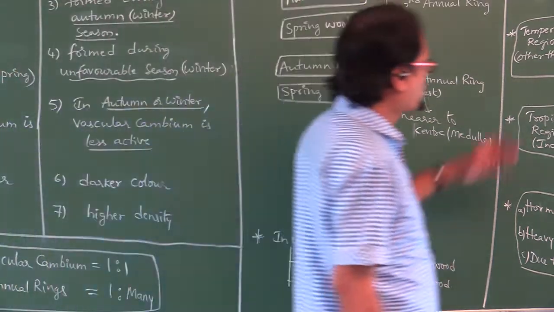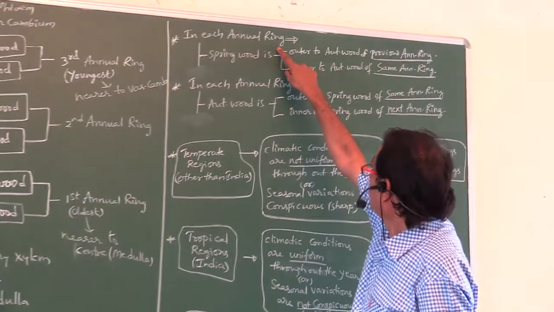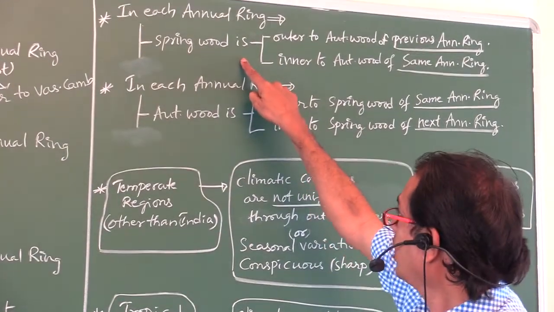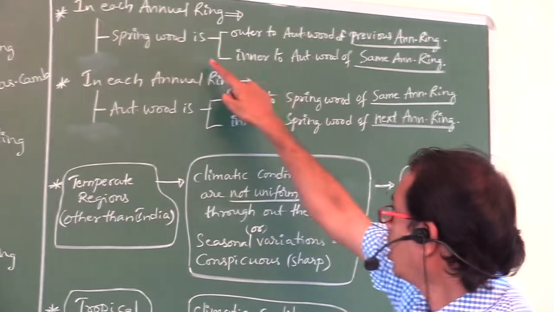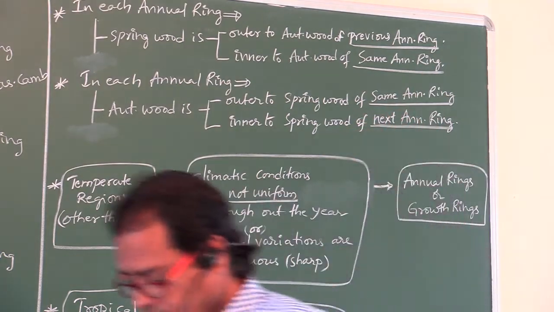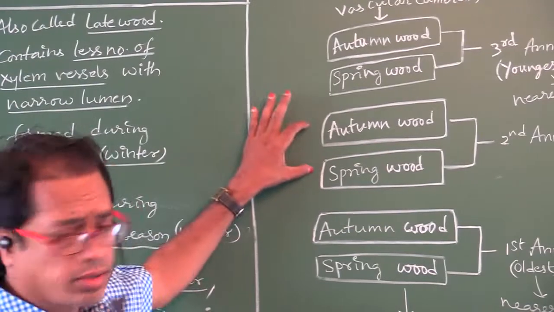Okay. Now look at here, my dear students. In each annual ring, spring wood is outer to autumn wood of a previous annual ring or inner to autumn wood of same annual ring. How is it? Now look at here, this one.